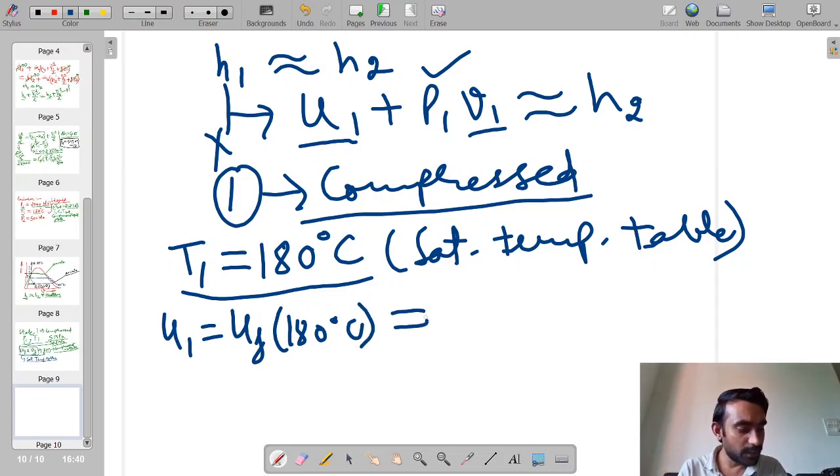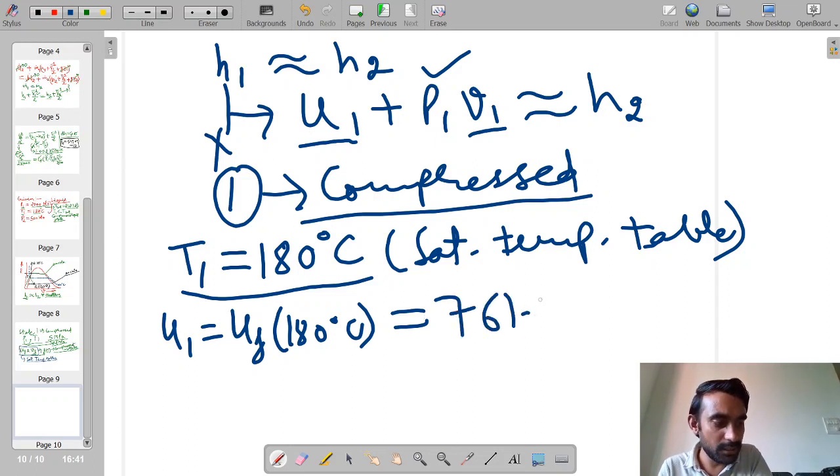Now if you try to find out the value of this property, it is equal to 761.92 kilojoule per kg.